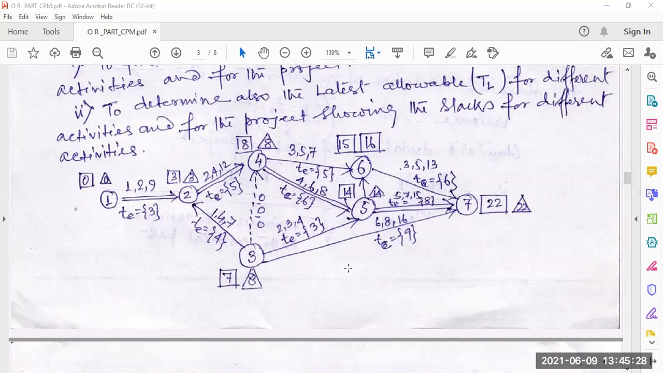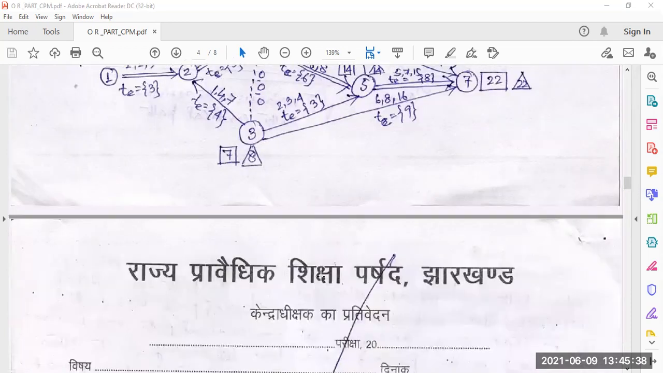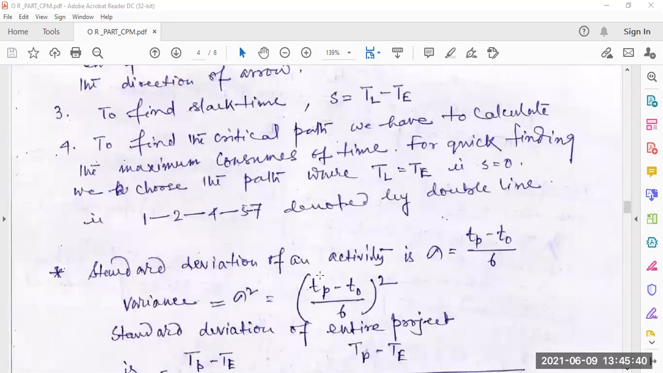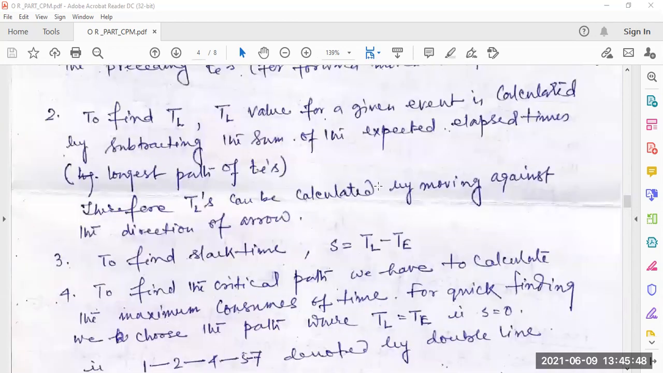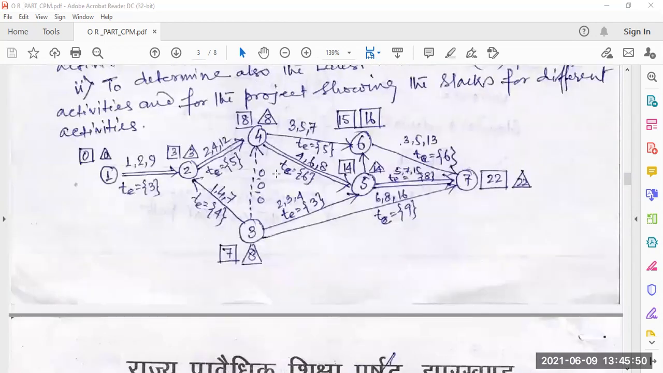So this is also the longest path, and we are choosing the critical path so that slack time should be 0, TL equal to TE. So we are taking this critical path, and it is denoted by the double line. Look at here, the critical path, this double line is the critical path.